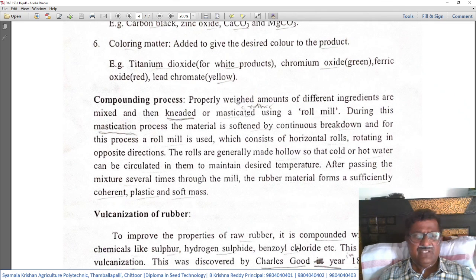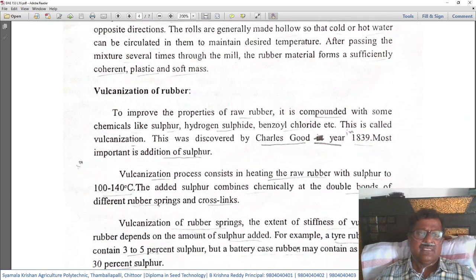After passing the mixture several times through the mill, the rubber material forms a sufficiently coherent plastic and soft mass. After this continuous passing of the mixture through the roll mills several times, finally we will get a soft, plastic-like coherent material after this compounding process.